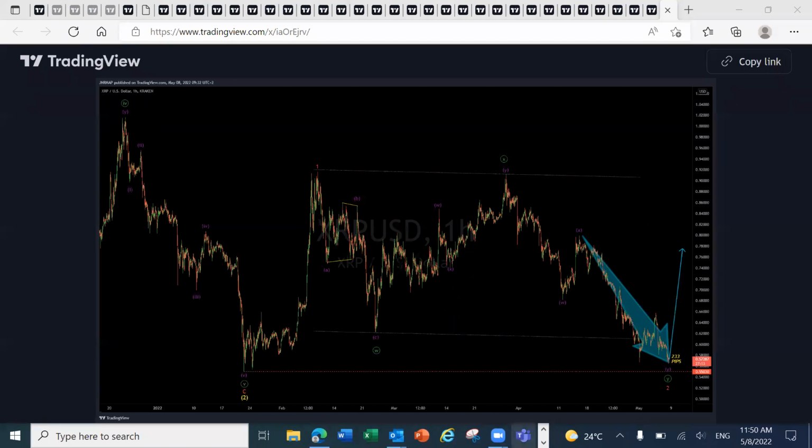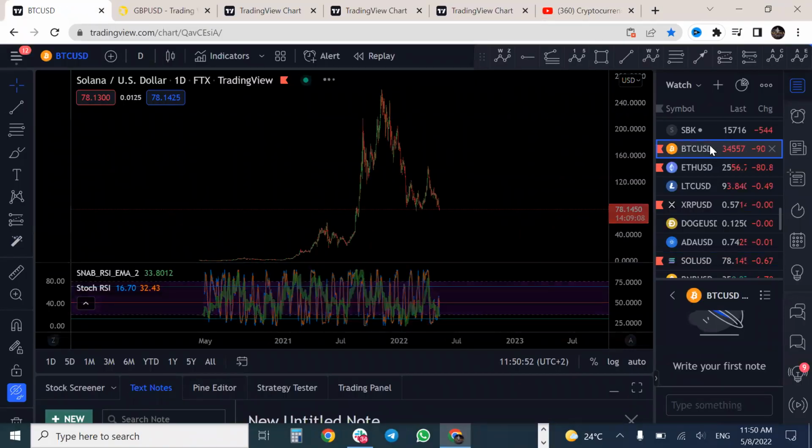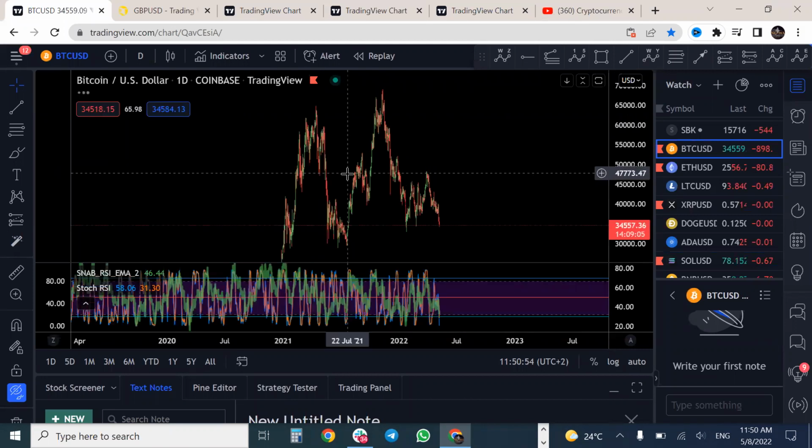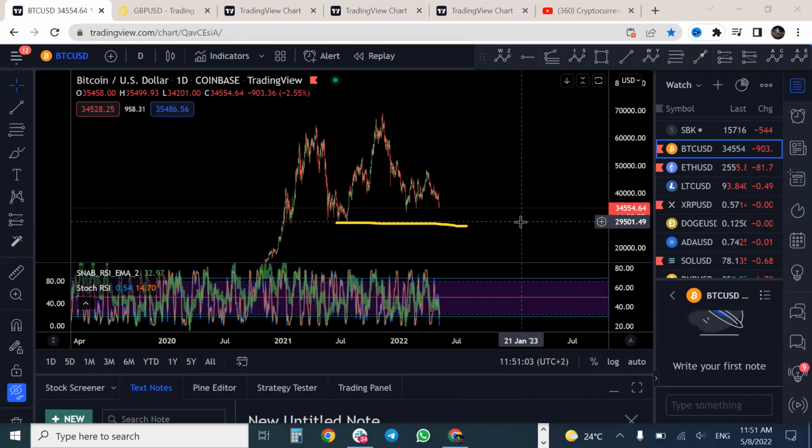Now, let's go into the market analysis and just do a summary of what we expect going into the new week. As far as the cryptocurrencies are concerned, I don't see any change. Bitcoin should go as low as around this level here, which is about 28,000. We should see Bitcoin drop lower than that.